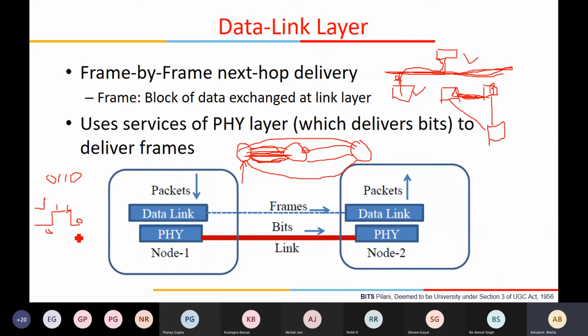From here itself you can see that there should be a notion of bit timing, so that the receiver can understand that this much duration is for 1 bit. Whether it is 1 Mbps technology, 1 Gbps, 10 Gbps, or 100 Gbps, depending on that the bit duration becomes smaller and smaller, and both devices are synchronized at that level, so they read the data at this point, then this point, and this point. Those are all physical layer issues.